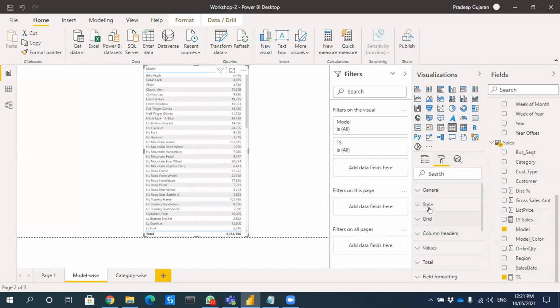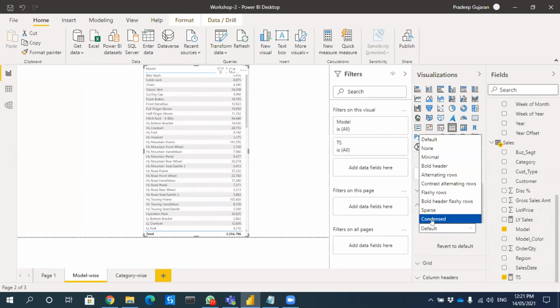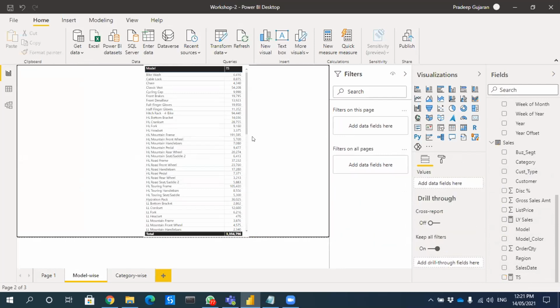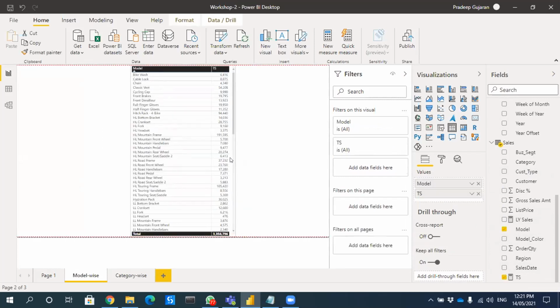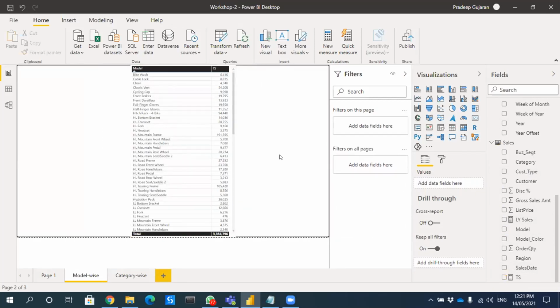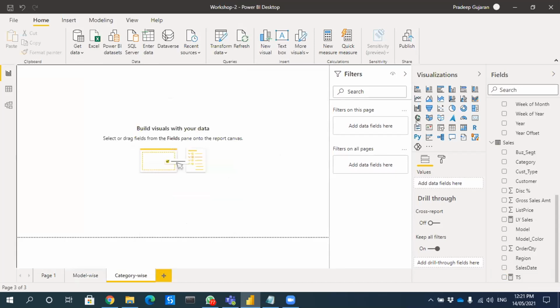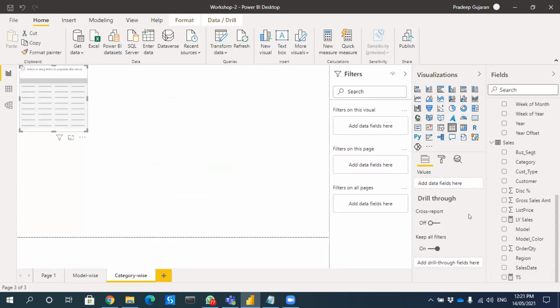I am just changing the style to condensed. Just give me a minute. Let's everyone do side by side. Condensed. So in the model wise page, we should be able to see a model name and the total sales. Similarly, in the category wise page, we'll create a table.